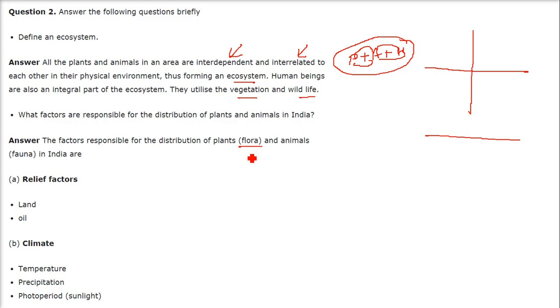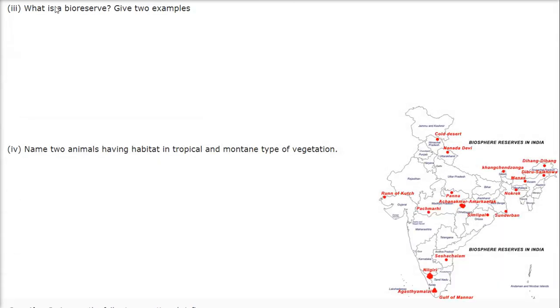The factors responsible for the distribution of flora and fauna, that is the plants and animals, are the relief factor, that is land, and also the type of soil. So land and soil. And how about the climate? The different temperatures we have, different precipitation levels in the air or wind, then the sunlight. Different areas grab different amounts of sunlight.